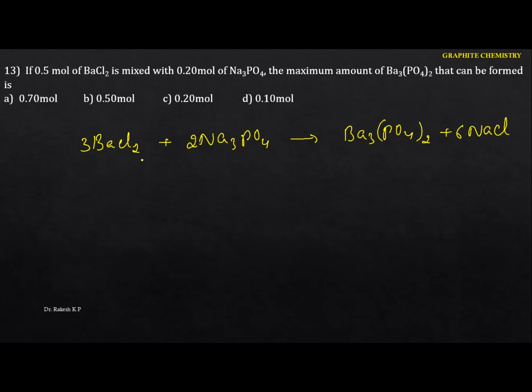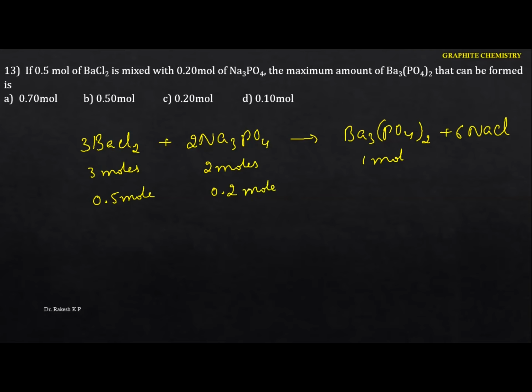According to the balanced chemical equation, we got the information that 3 moles of barium chloride requires 2 moles of sodium phosphate, and here it forms 1 mole of barium phosphate. Okay, see this one here. 3 moles of barium chloride requires 2 moles of sodium phosphate, which gives 1 mole of barium phosphate. But actually in the given conditions we took 0.5 mole and it reacts with 0.2 moles of sodium phosphate. This is the given condition here.